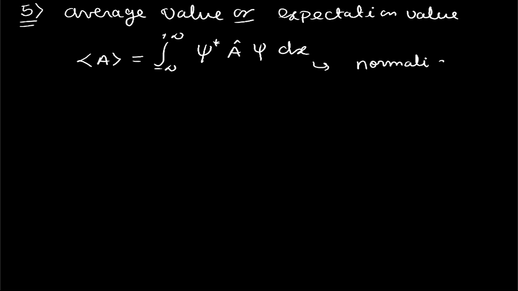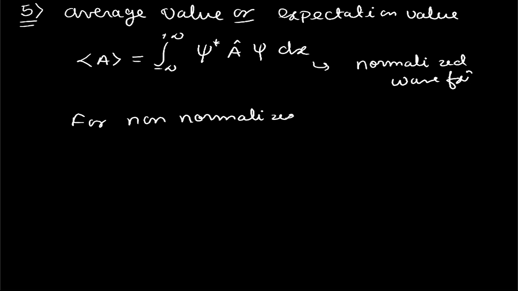This is specifically for a normalized wave function. For a non-normalized wave function, this value has to be divided by the normalization factor.